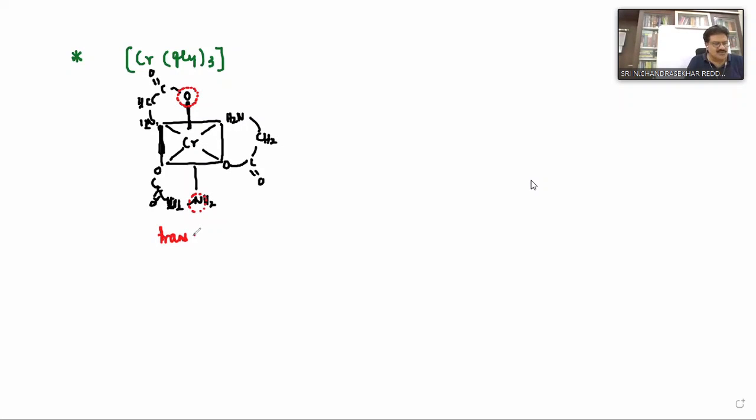Next one, what you have to do? Everything should be the same, but you have to make it reverse. Here you are going to get water oxygen. Then it is called the water cis isomer.